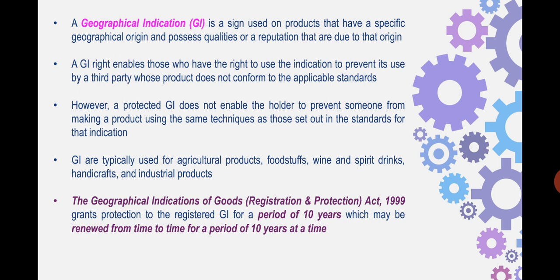The first geographical indication which was filed in India after the Geographical Indications of Goods Registration and Protection Act 1999 was Darjeeling tea. It is very common that the tea which is grown or cultivated in Darjeeling carries a certain significant smell and taste on your taste buds, which you will not find in any other tea which is produced or cultivated throughout the country or throughout the world.